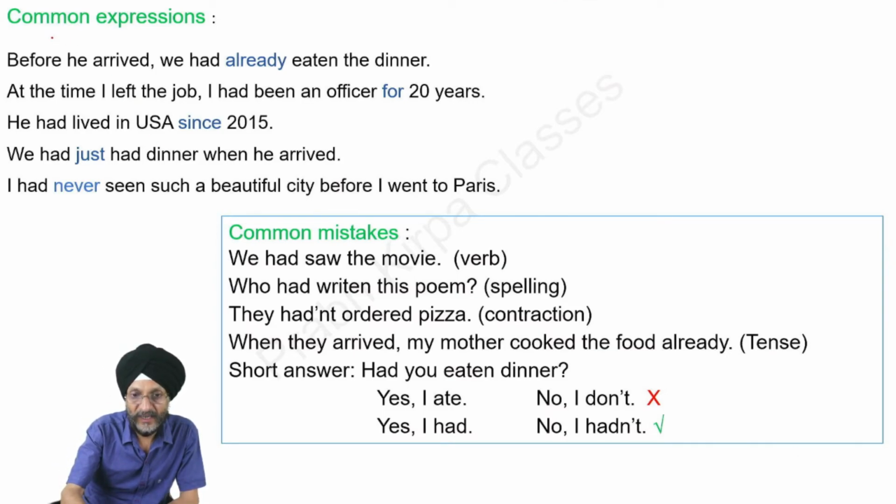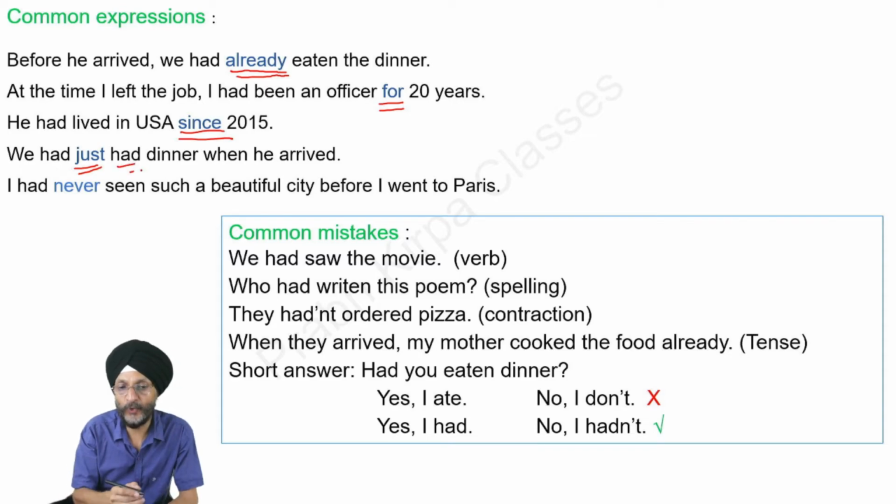Then there are certain common expressions, that is time expressions, which are used in the past perfect tense. Before he arrived, we had already eaten the dinner. At the time I left the job, I had been an officer for 20 years. He had lived in USA since 2015. We had just had dinner.